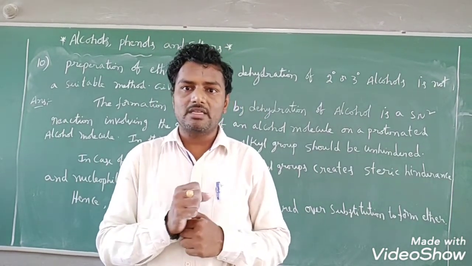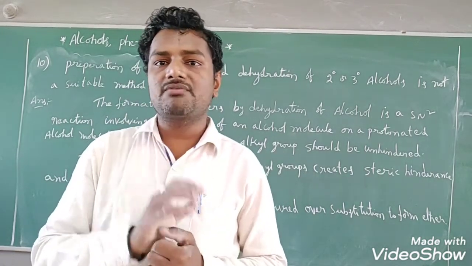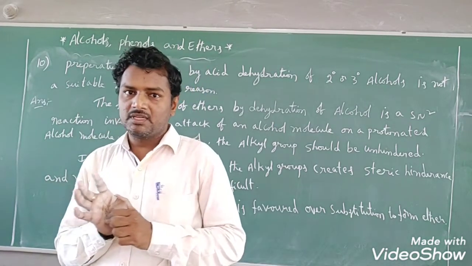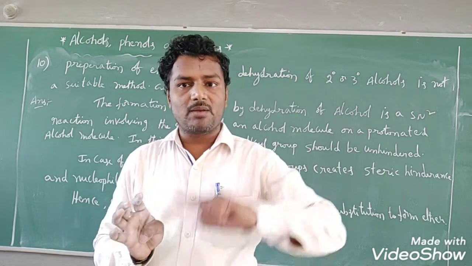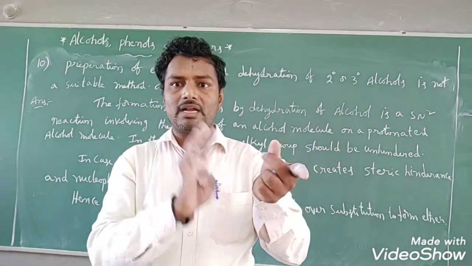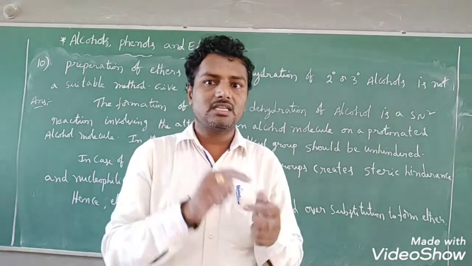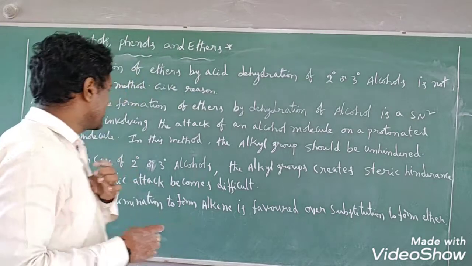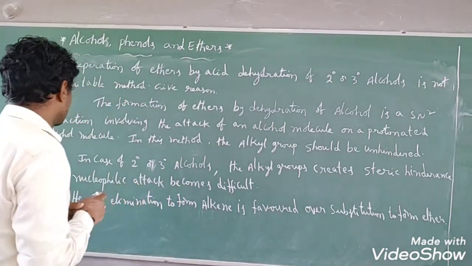If you observe the mechanism, in the first step we have protonation of alcohol, and we get the protonated alcohol. In the second step, one more molecule of alcohol will attack the protonated alcohol. That reaction between alcohol and protonated alcohol in the second step takes place via SN2 mechanism, right?